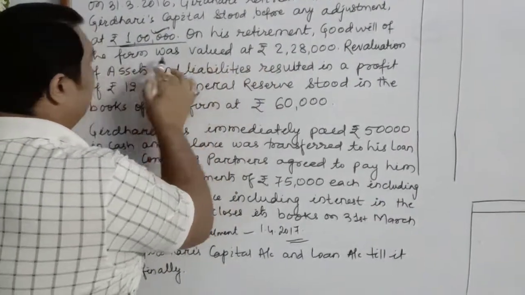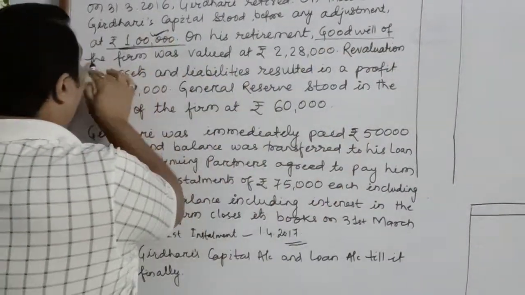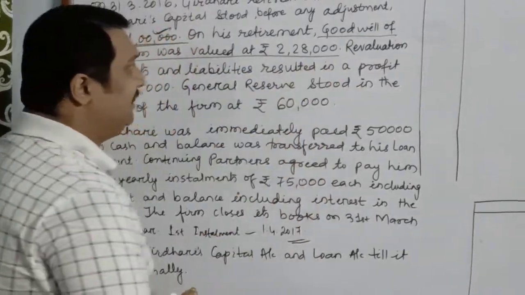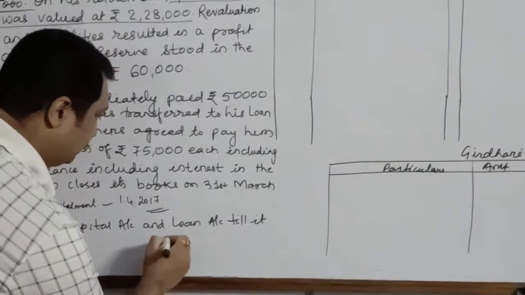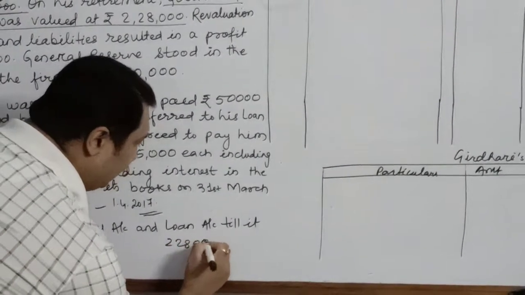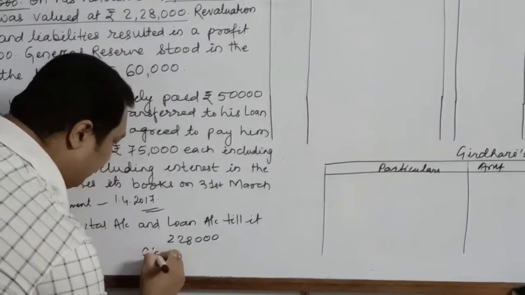Now after this, the question is goodwill of the firm was valued at rupees 2,28,000. So since the firm's goodwill is 2,28,000, we'll take out Girdhari's share.